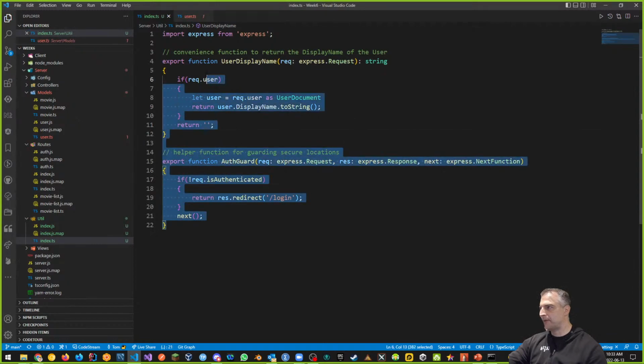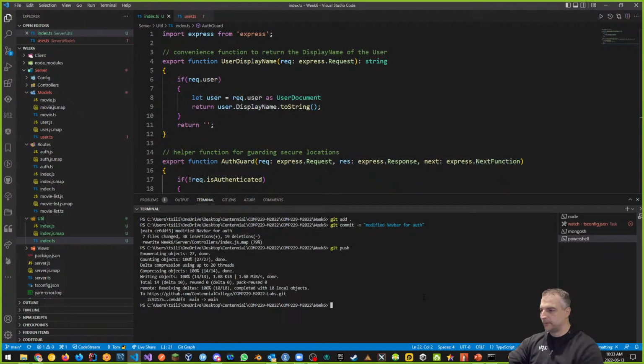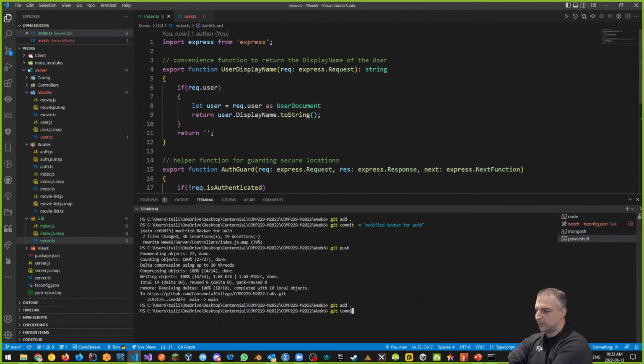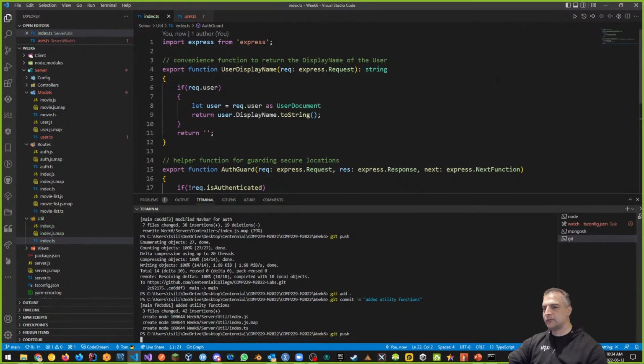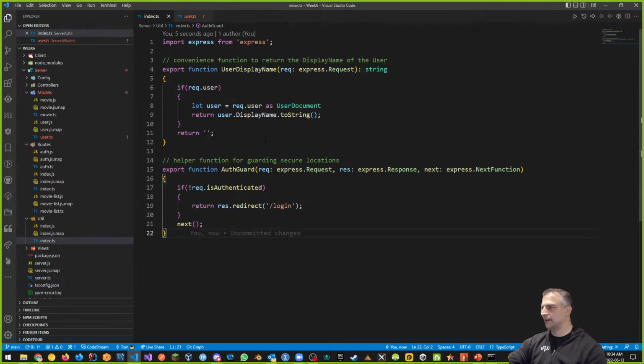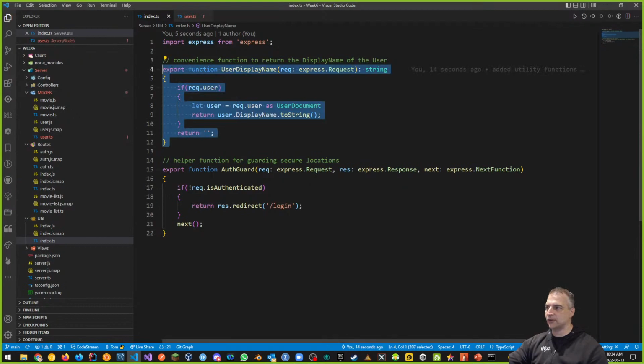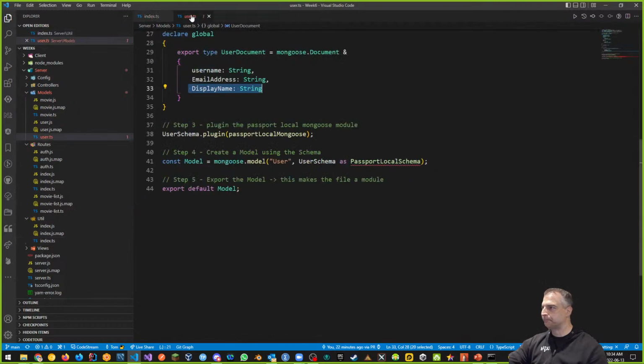This is the file, and I'm going to copy this so you can have it. Let's see if I can give it to you in the chat. There's the index file in my utility folder, and I want to put this up on GitHub. So git add dot, git commit -m, and I'll say added utility functions, git push. And this is really great because once I have this information, I can include them where I need my user display name and my auth guard, right? So this is a way of making kind of like global accessible functions anywhere you want. And you have a chance to use them where you need them.